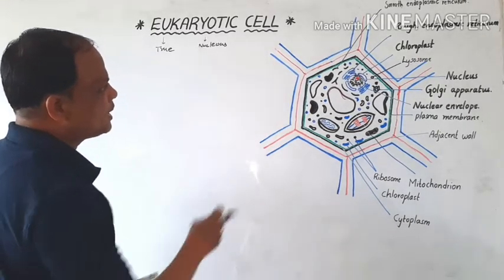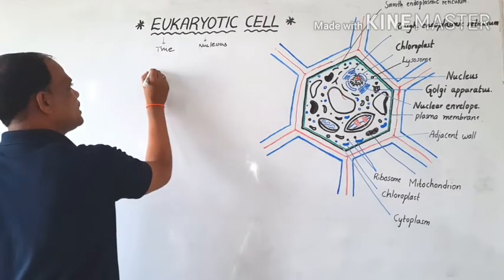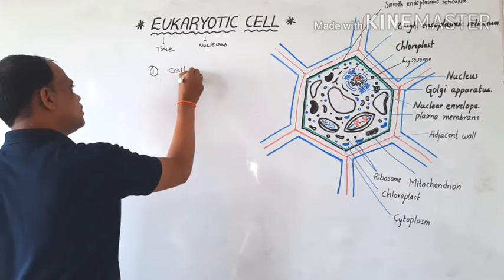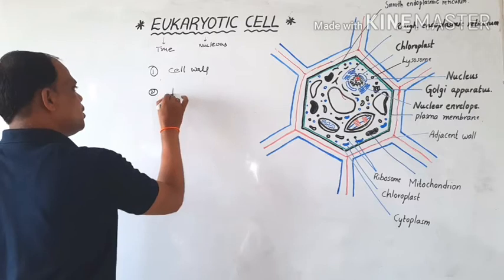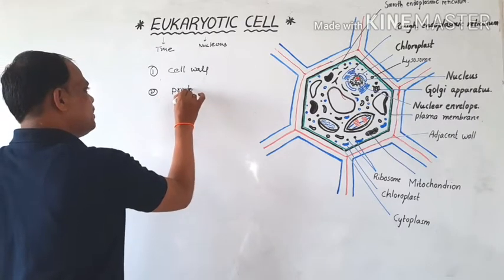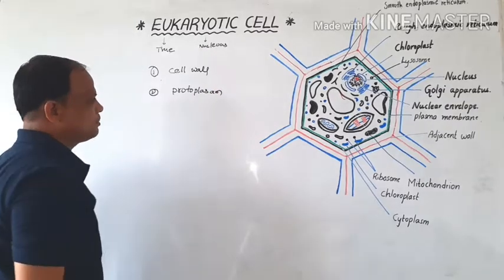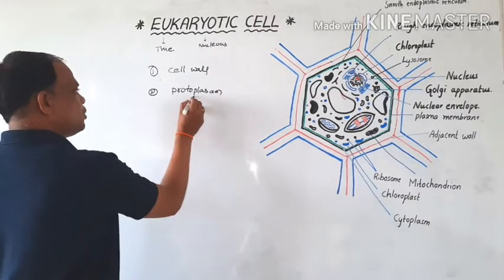The eukaryotic cell contains two parts: the first is the cell wall, and the second is the protoplasm.